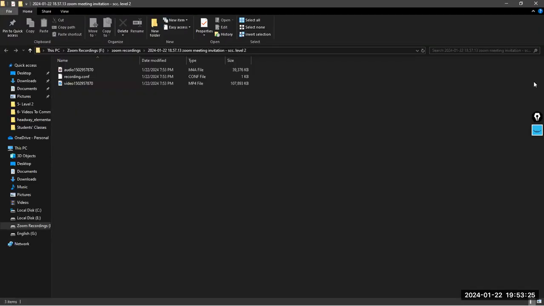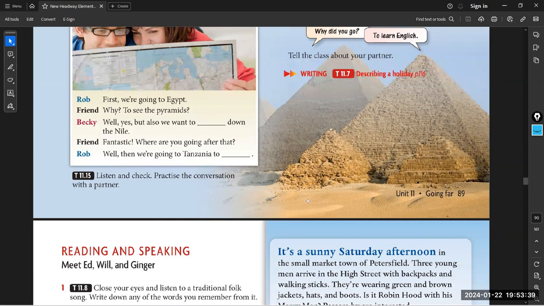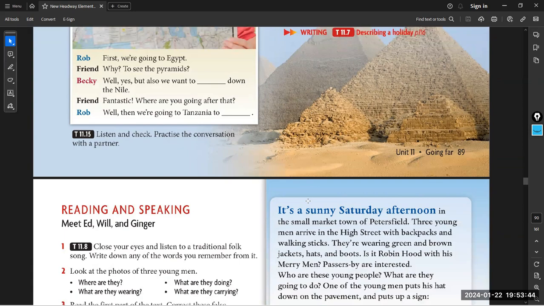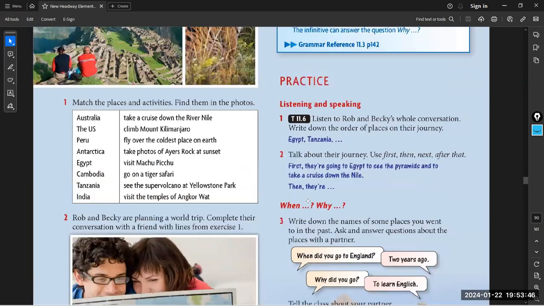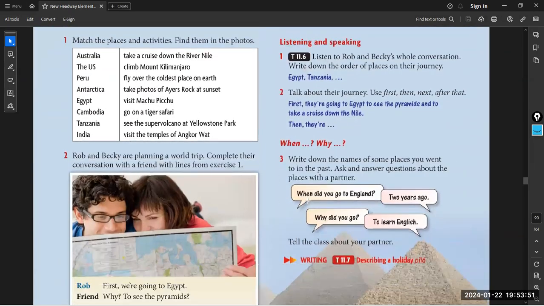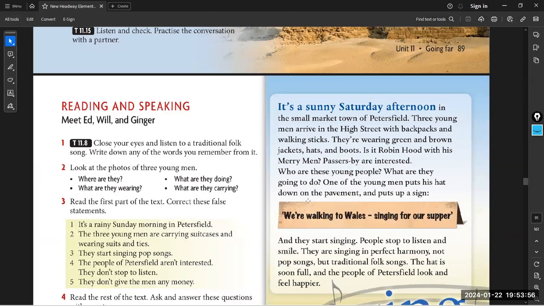Okay. So this is it, guys, about going to. You can use it to mention the present time, which I can absolutely use the present continuous for, and you can use going to to mention the future. But if it is the future, absolutely, it is just a plan. Now, all these exercises, I don't find something important in them. So I think that we have to discuss a new page, which is reading. Then we have speaking.